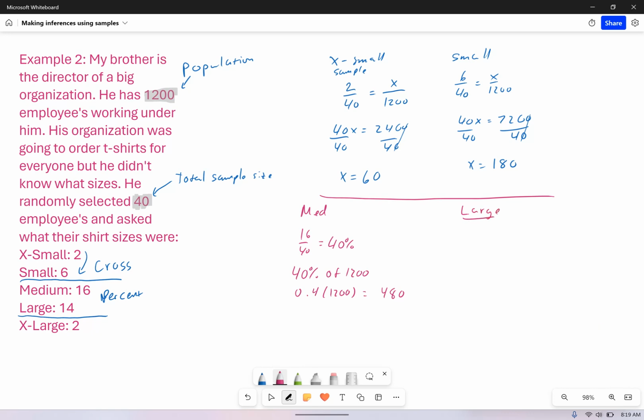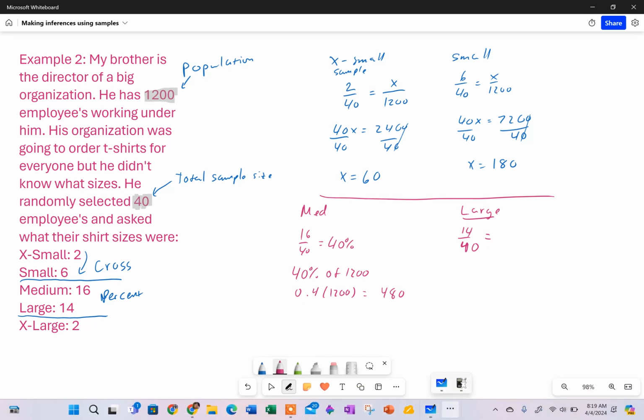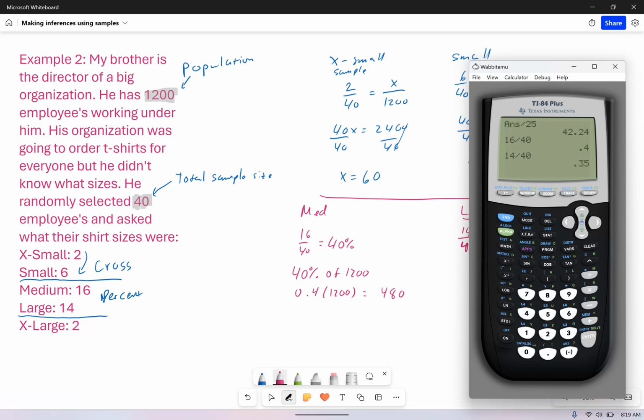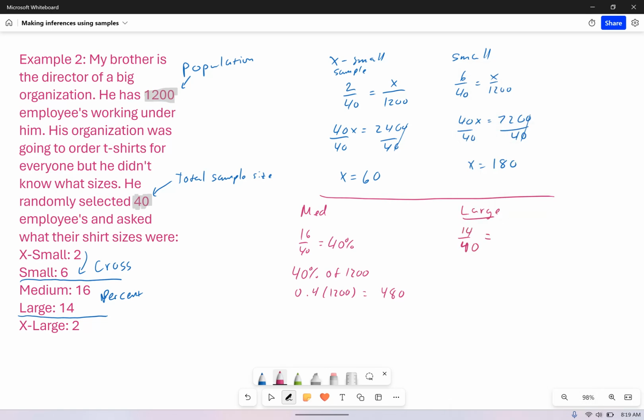The large would be 14 out of 40. Ooh, my pen's not working. Oh, there we go. 14 out of 40, what percent is that? It should be 35. It is 35%. So then we'd say, what's 35% of 1,200?